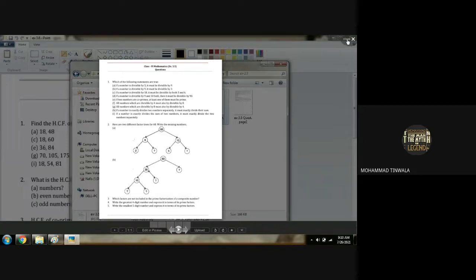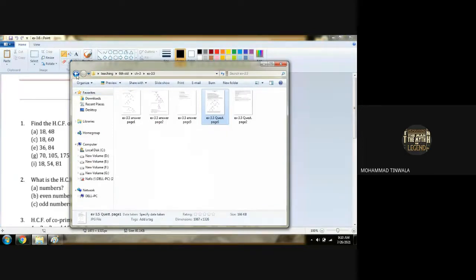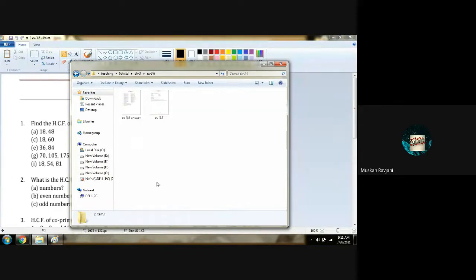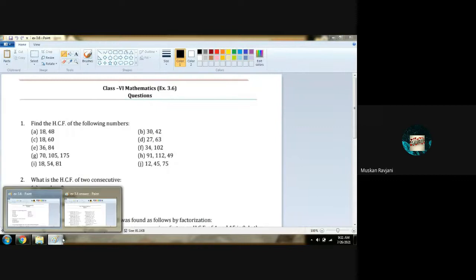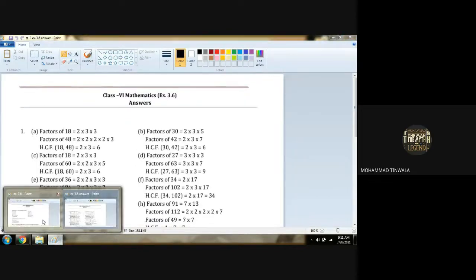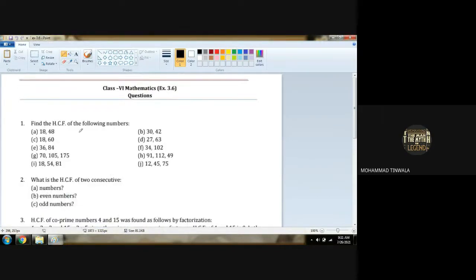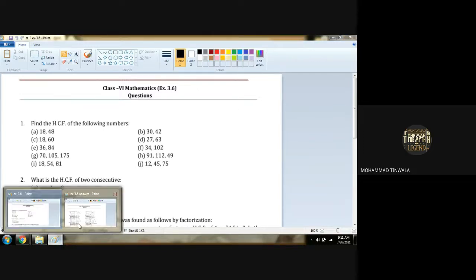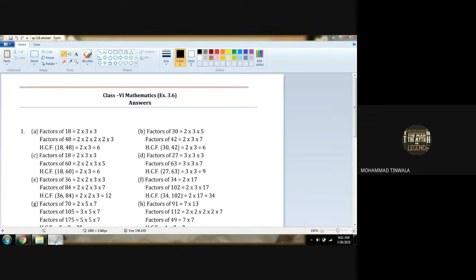Chalo. We are in exercise 3.6 now. Okay? Yes. Okay. Chalo. Exercise 3.6. Find the HCF of the following numbers. We have to find the HCF. How to find HCF? HCF means what?